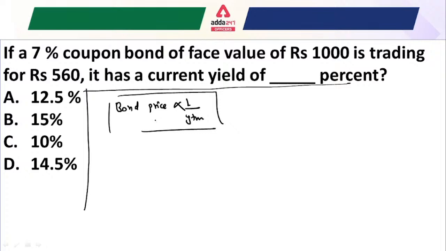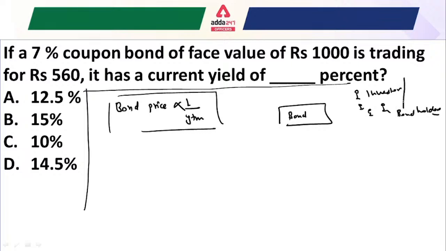Whenever any investor or bondholder purchases a bond, the one who issues the bond is known as the issuer. The bond may be issued by the government or corporations. I hope it is understandable for everyone.